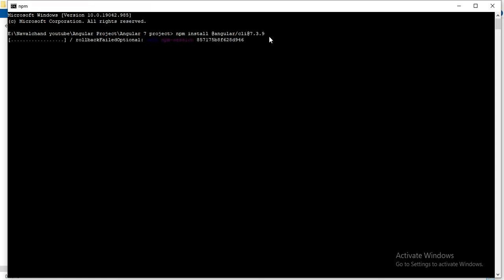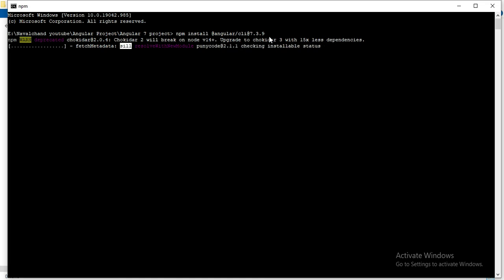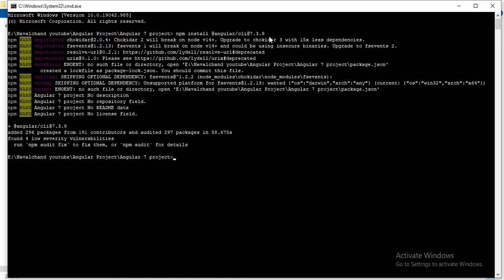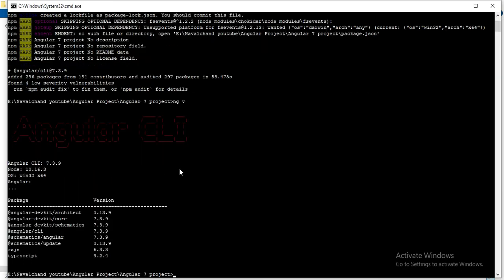Sometimes it will take more time, depending on your internet speed. Once Angular is installed, it will show added 296 packages. Okay, we will check whether Angular is installed or not. For that, ng v and press enter. You can see here Angular CLI, our Angular version is 7.3.9. Node version is 10.16.3. Our OS, it can show all these things, our dev kit core version.